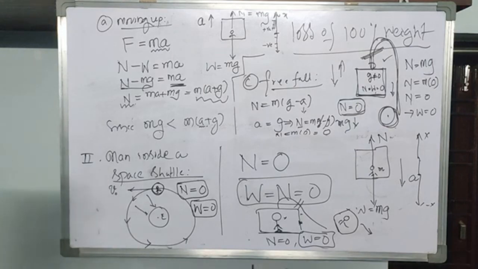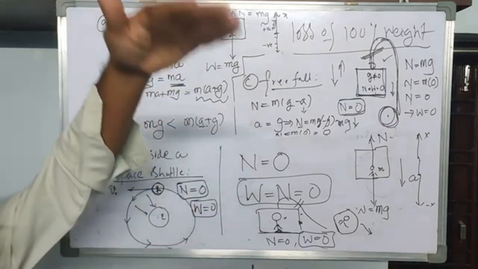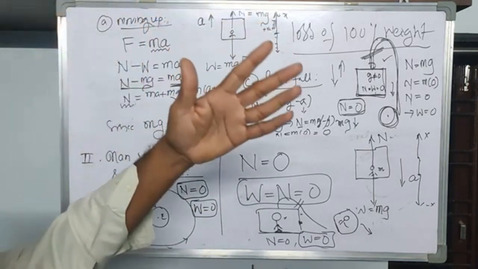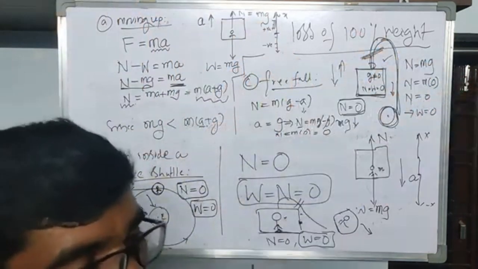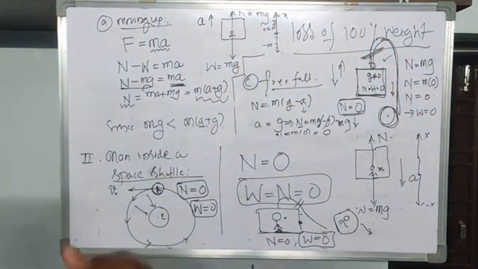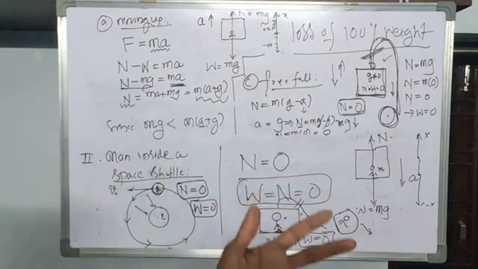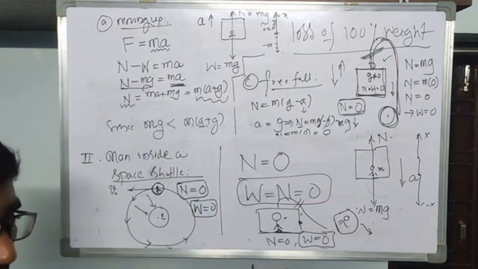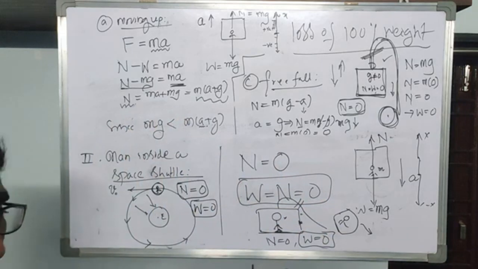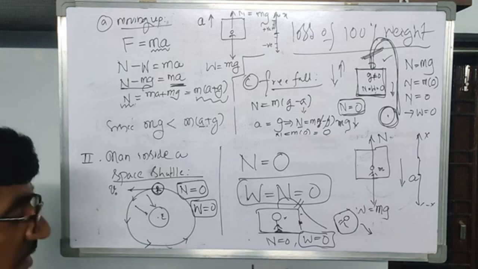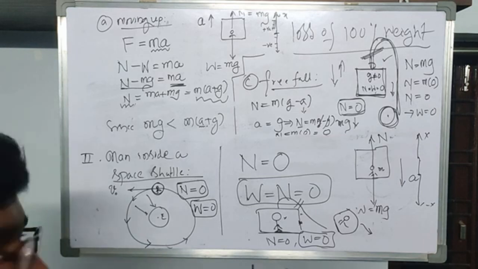We feel that since the satellite is far away from the Earth, naturally there is no gravitational field, so there is no G, so there is no W. Mistakenly, we always try to explain the concept of 100% weight loss of a person in a space shuttle this way, but that is not correct.